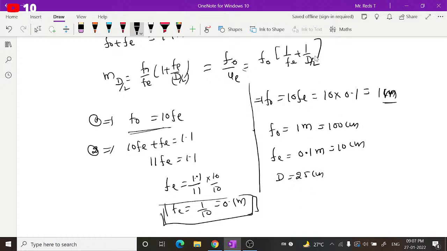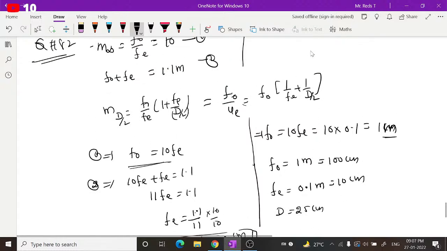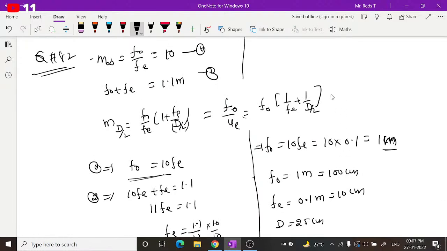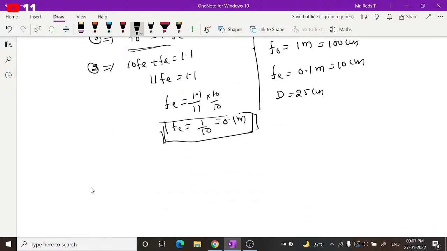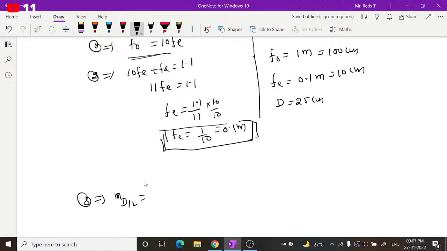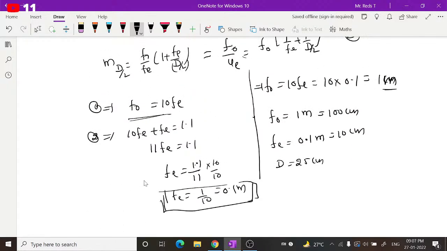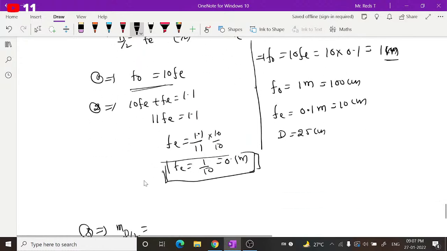By substituting all this here, we already have equations 1 and 2. Let us take this as equation 3. Substituting this in 3, you will get magnification at d by 2. So 3 implies magnification at d by 2 is equal to F naught into 1 by Fe plus d by 2.